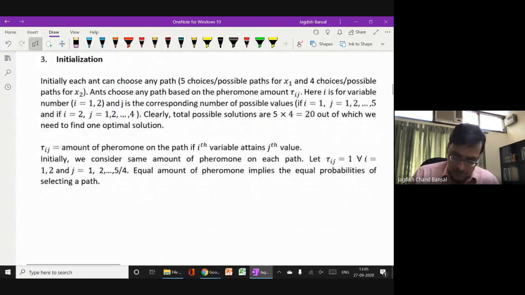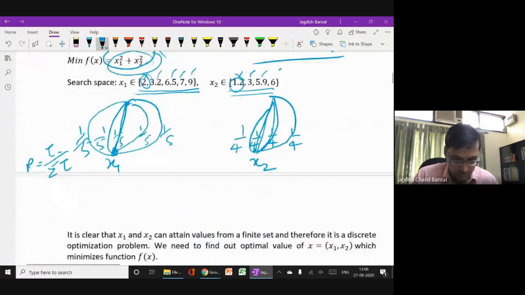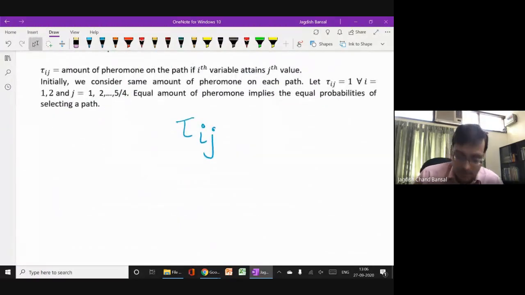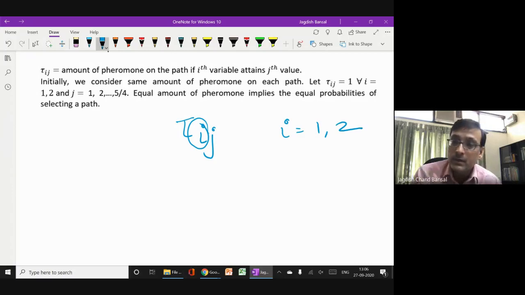So this is the notation. Just quickly, I tell you, tau ij is the amount of pheromone for the ith variable. So i equals 1 and 2; there are 2 variables.